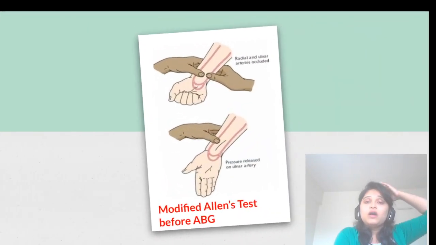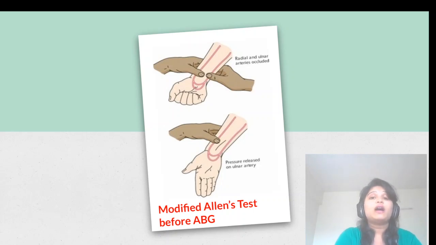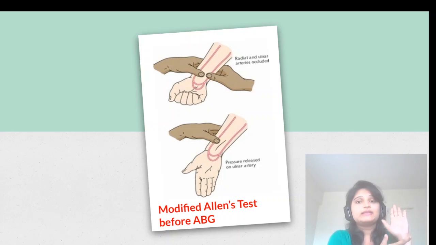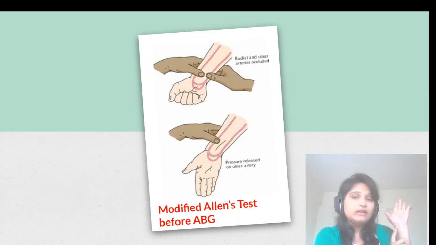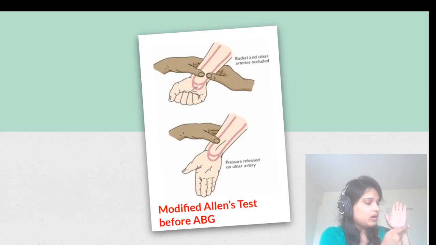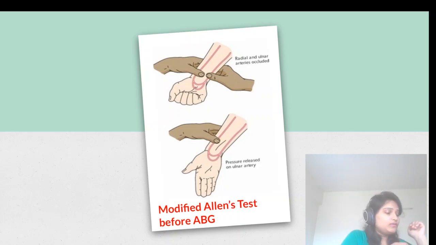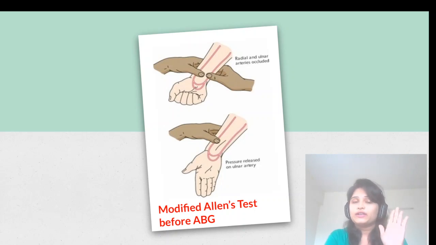Now, before withdrawing the blood for the ABG, you have to check whether the artery is patent or not, because we are withdrawing blood from the radial artery, right? So this is the radial artery and this is the ulnar artery. Only the radial and ulnar arteries are providing blood to the palm. So we have to check whether our ulnar artery is patent or not, because God forbid if I mistakenly puncture the radial artery and the ulnar artery is also not present, then who will provide blood to the palm? So first we will check whether the artery is patent or not.